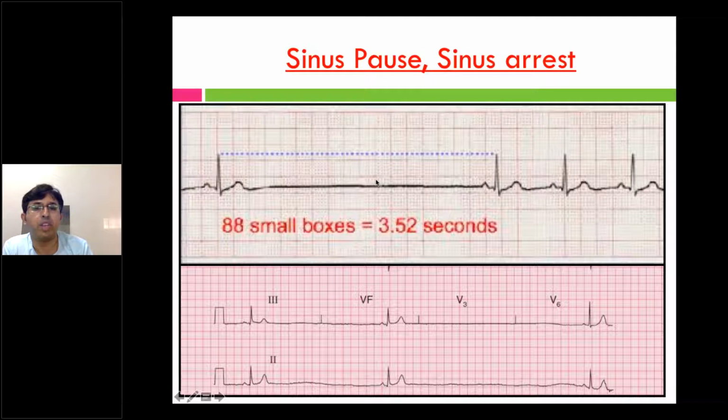The difference between sinus arrhythmia and sinus pause is that sinus arrhythmia will be fairly regular. There will not be more than 20-25% fluctuation. Whereas in sinus pause you will have a prolonged pause. If you have a pause of more than 3 seconds, 3 seconds is around 15 big boxes, it's an indication for pacemaker.